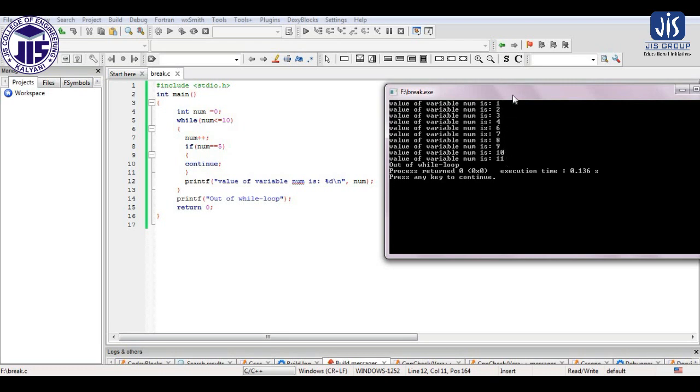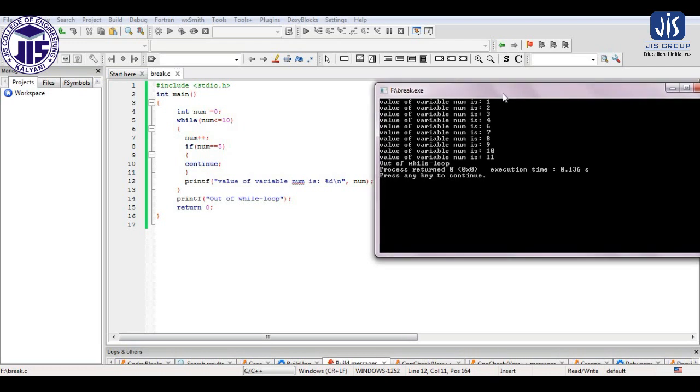So in case of break, it stops the execution of the loop completely when the value of num becomes 5. But in case of continue it stops that particular iteration only, and from the next iteration it starts the execution again. So that is the difference between the break and continue statements.